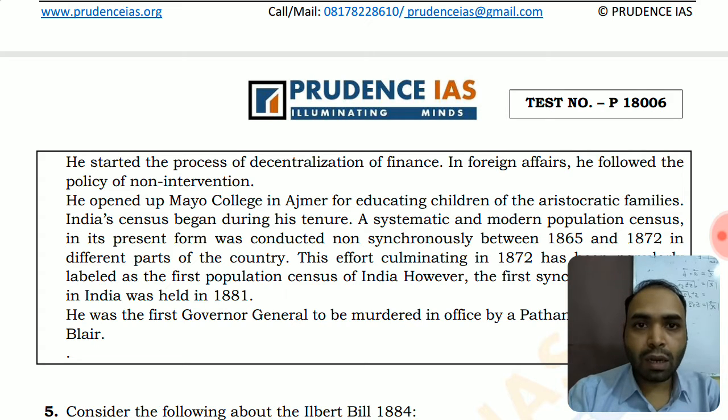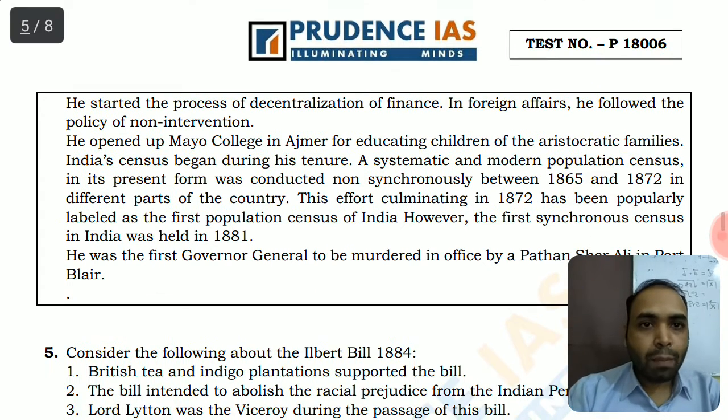In foreign affairs, he followed the policy of non-intervention, meaning he stopped these annexations and waging war against the other independent kingdoms. He opened up Mayo College in Ajmer for educating children of aristocratic families so that they can later serve the purpose of the British government. India's census began during his tenure.